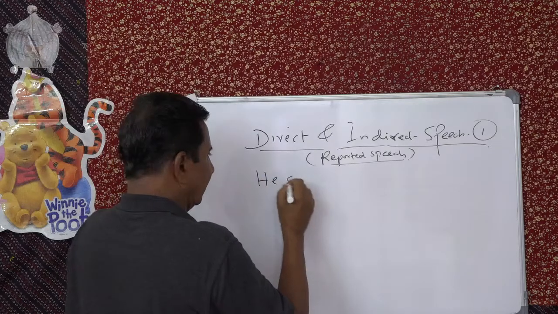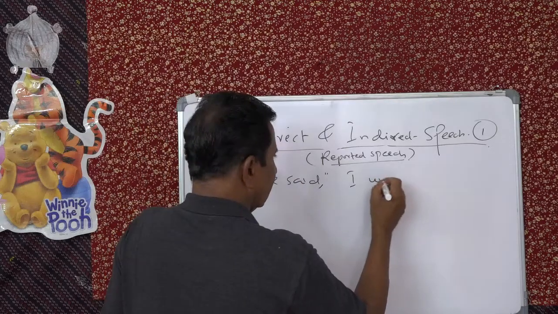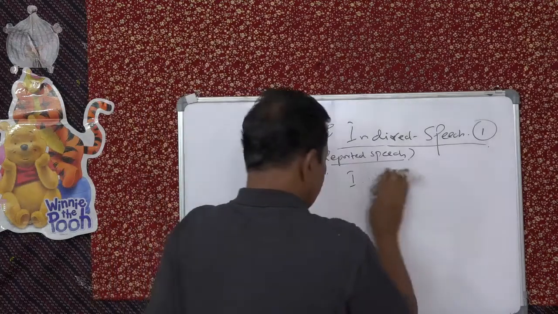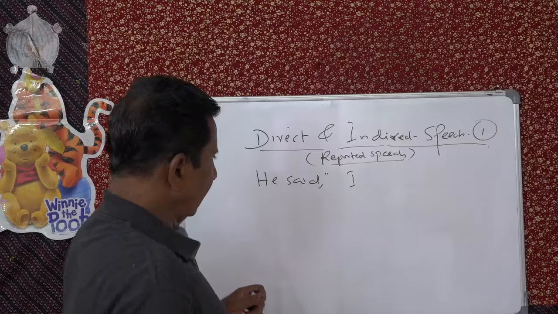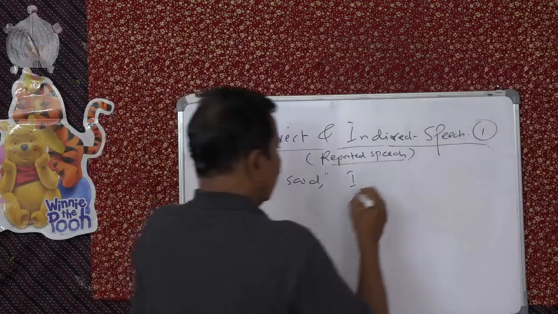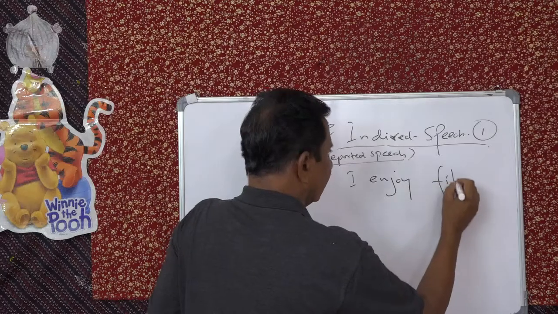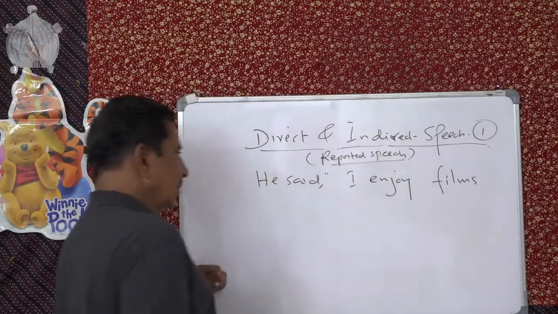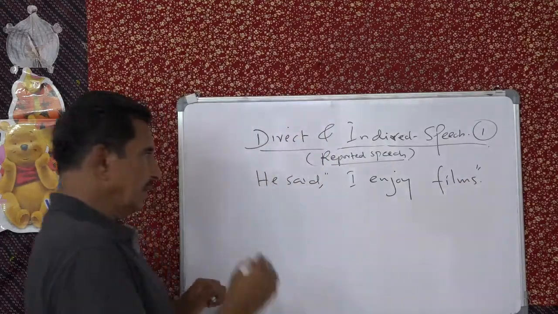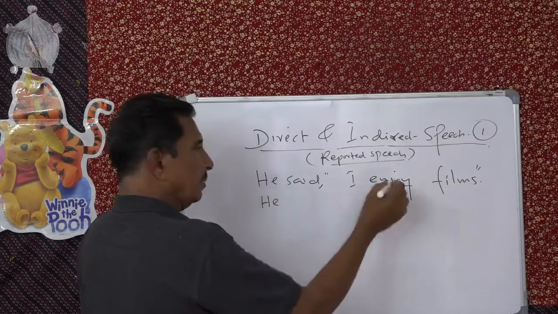He said, "I enjoy films." The indirect form will be, you have seen, this is simple present, so that will become simple past.